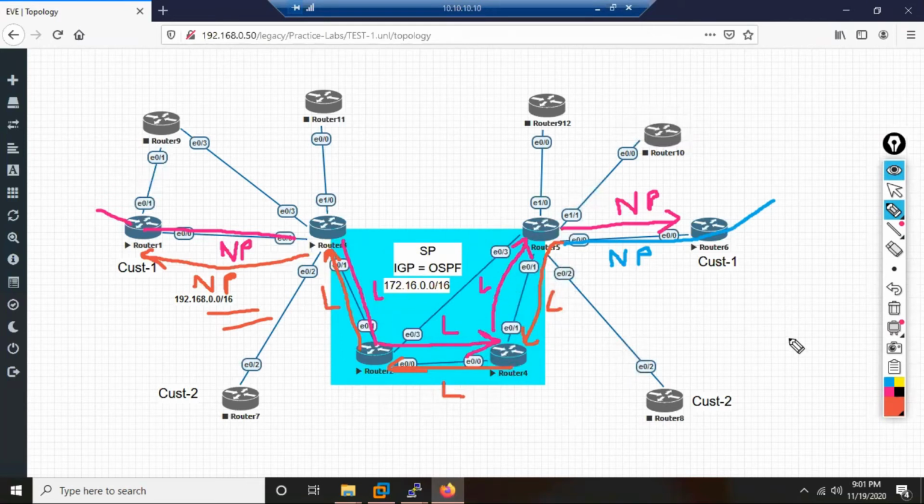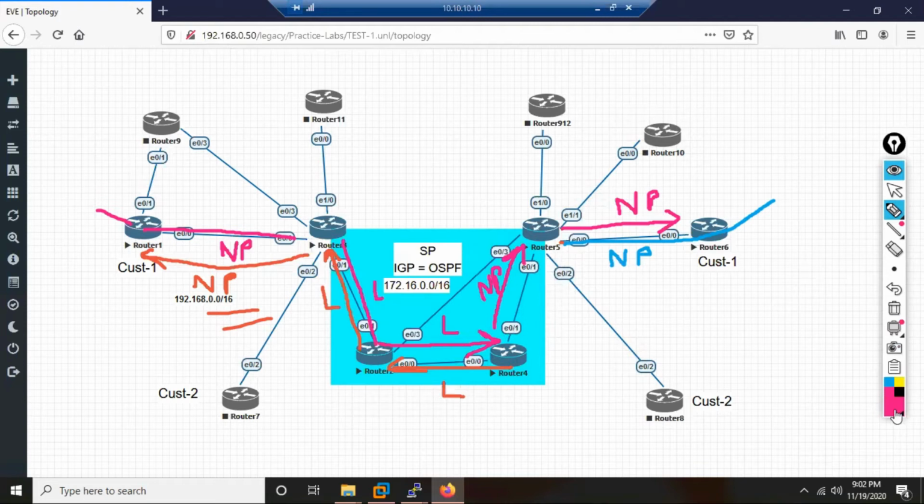Now suppose there is no neighborship here, like an R4 and R5 neighborship problem was there, then what happens? When the packet comes to R4, R4 says, okay, I don't have any LDP neighbor. R5 is not my LDP neighbor. So how do we send the packet? Normal packet. Because traffic you cannot drop. What was the purpose of doing MPLS? To speed up the packet. Instead of speeding the packet, if R4 does not send the traffic, it makes no sense.